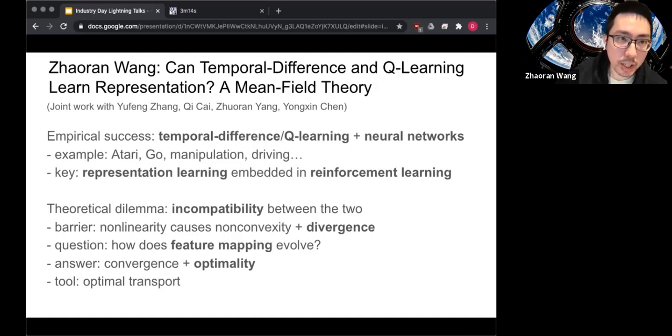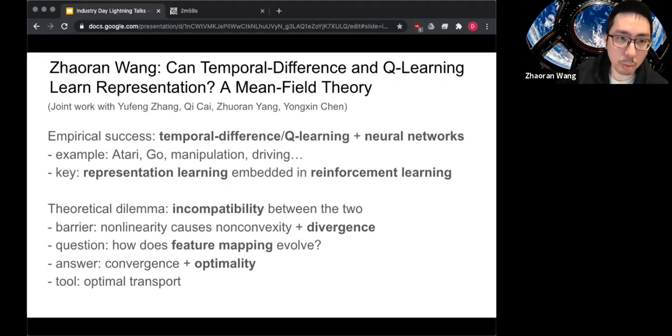The key success there is the representation learning ability of neural networks, which maps the input, which could be a very complicated object like an image, to some latent space, which is much simpler for developing the policy. It is combined with those reinforcement learning algorithms.